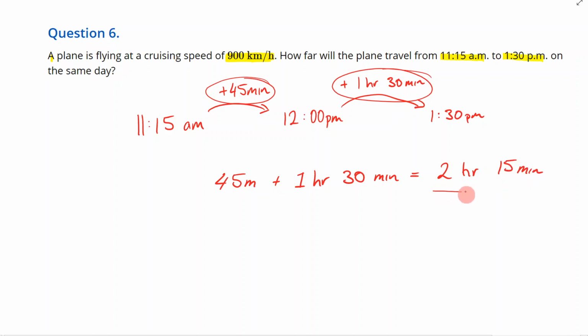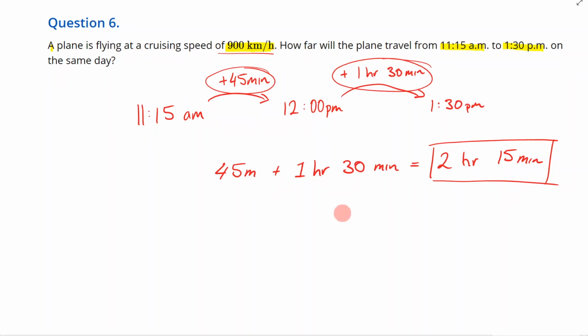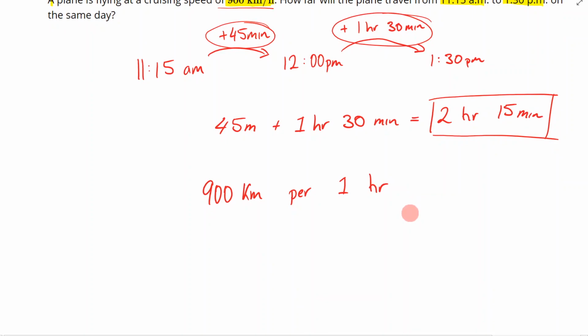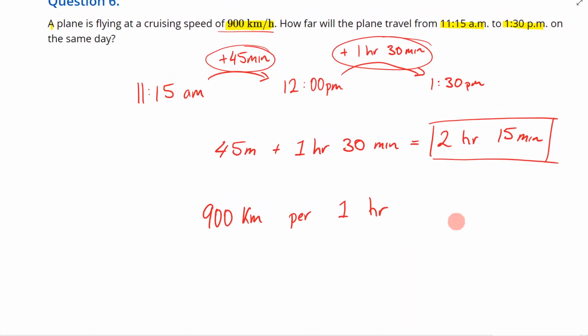So let's just keep this in the back of our heads for a moment. Because now at the beginning it said a plane is flying at a cruising speed of 900 kilometers an hour. So we're given the speed of this plane. Now let me just write this out as a sentence. It's saying that it's 900 kilometers per 1 hour. So that means if I want to figure out how far it has traveled in 2 hours and 15 minutes, I need to make this side 2 hours and 15 minutes.